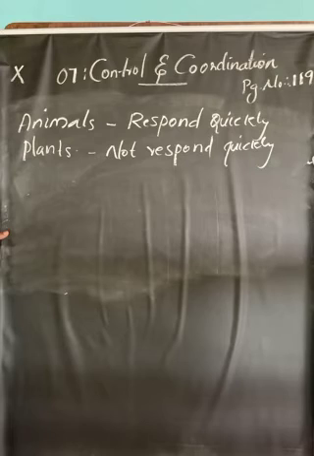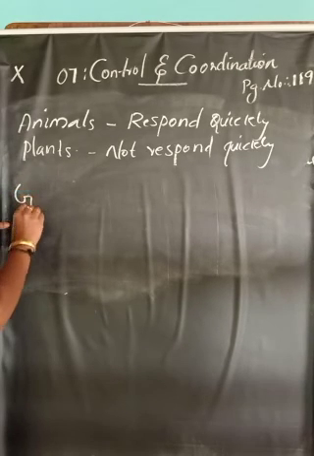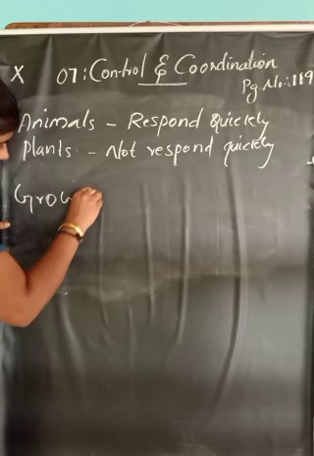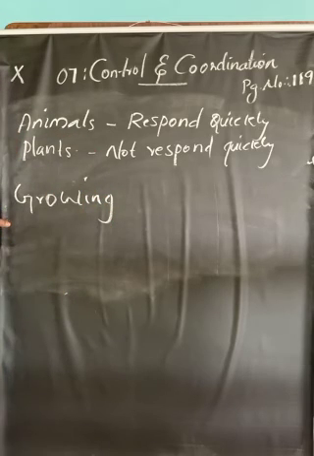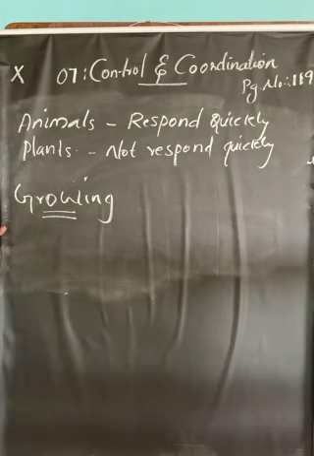So plants respond to various stimuli very slowly by growing. Actually, plants respond to stimuli by growing. So it takes some time to observe the response of a plant to a particular stimulus.